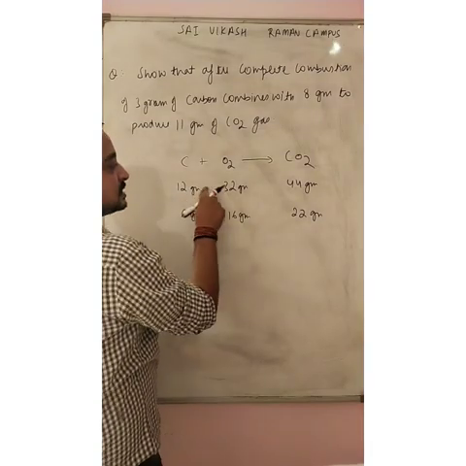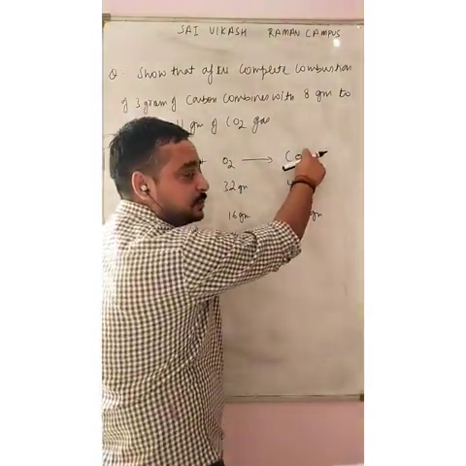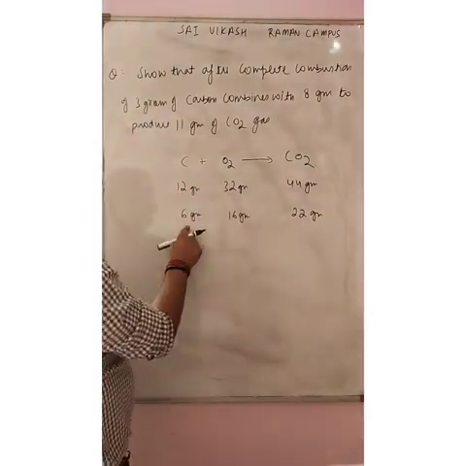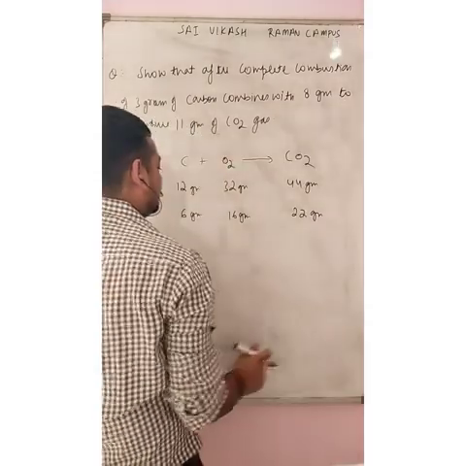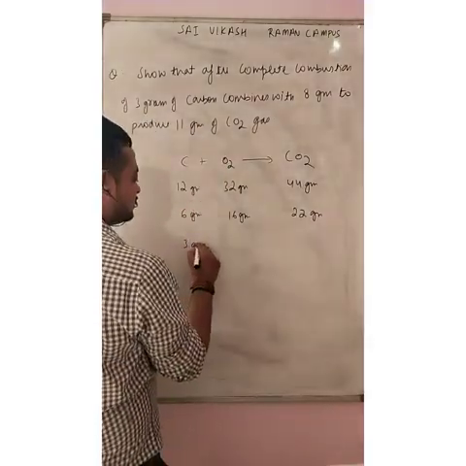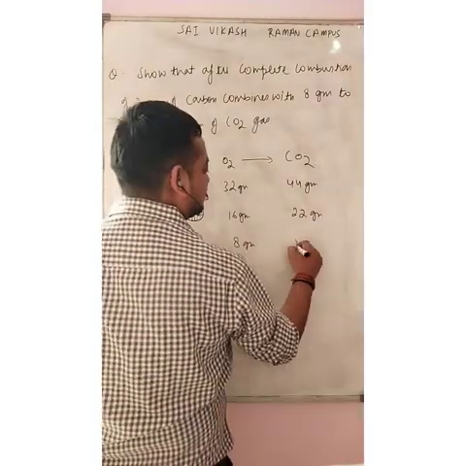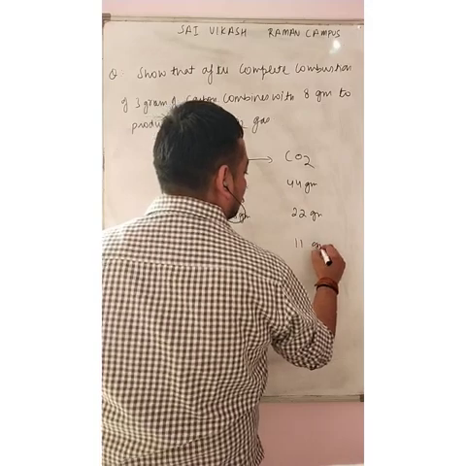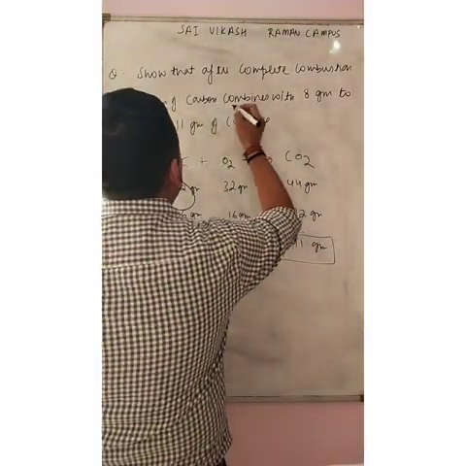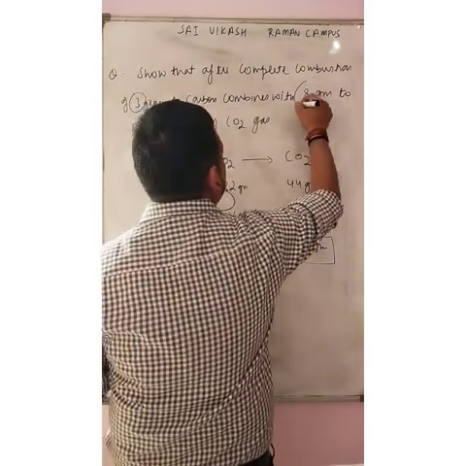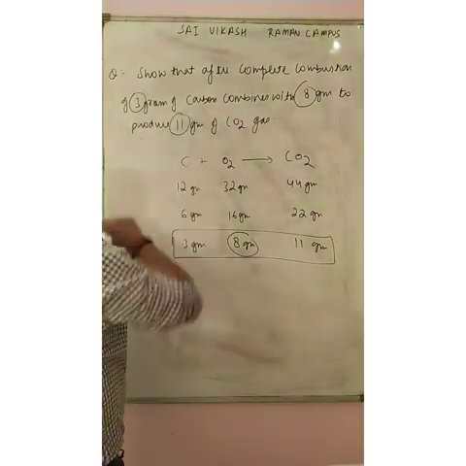If 12 gram of carbon needs 32 gram of oxygen, then for sure 44 gram of carbon dioxide will be produced. At the same time, if we halve this value, then all the values will get halved. If halved once more, it becomes 3 gram and 8 gram, and again half, 11 gram. We can easily see that 3 gram of carbon combines with 8 gram of oxygen to produce 11 gram.